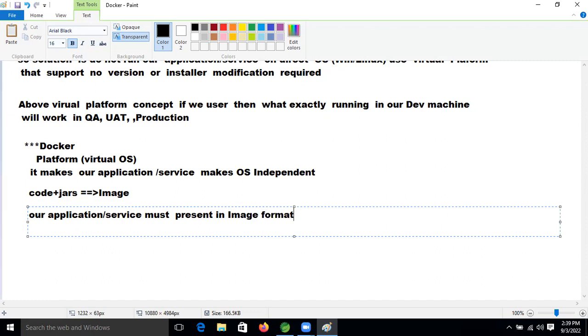Image is nothing but a Docker image, like an executable file for Docker, a file for the Docker operating system. Okay, friends.